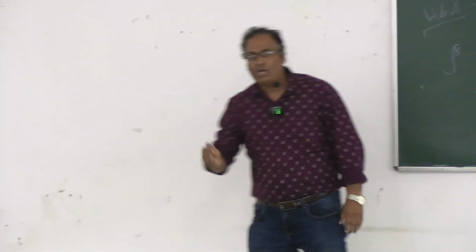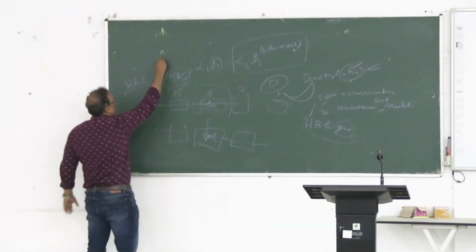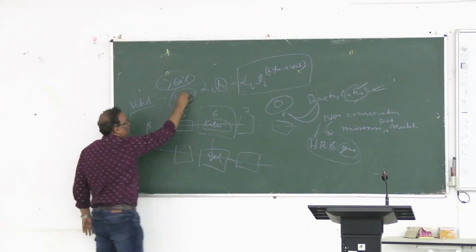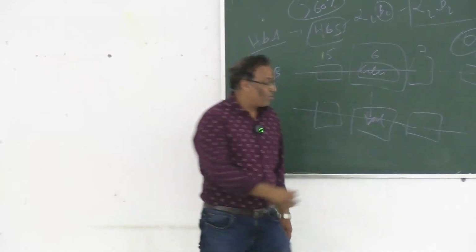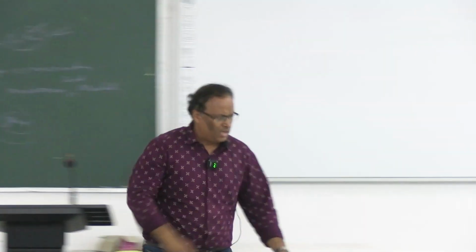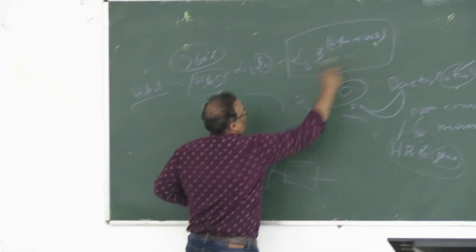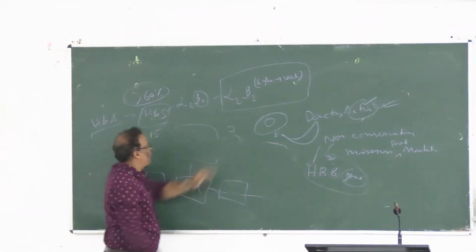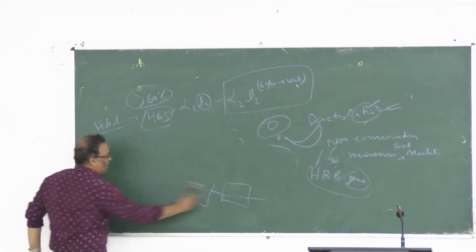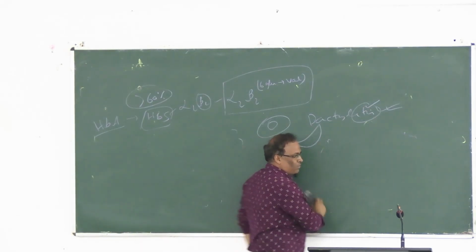The problem is that if the concentration of HbS is more than 60% in your peripheral blood, then polymerization of this HbS happens. Now the question is, what do you mean by polymerization and what is its effect, right? You know this is your pattern: alpha 2 beta 2, with the 6 position glutamate changed to valine. Valine is hydrophobic, not hydrophilic. So it has changed from hydrophilic to hydrophobic, and that is the issue in HbS formation, due to the non-conservative missense point mutation at the level of the beta globin chain.